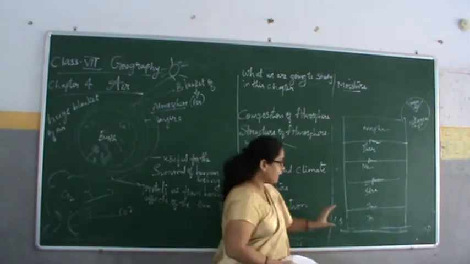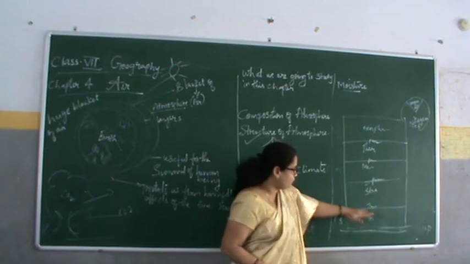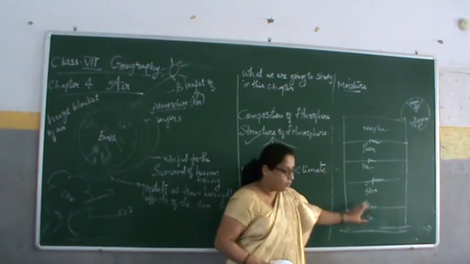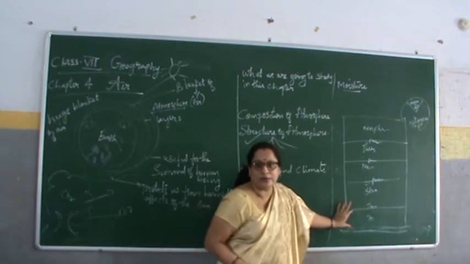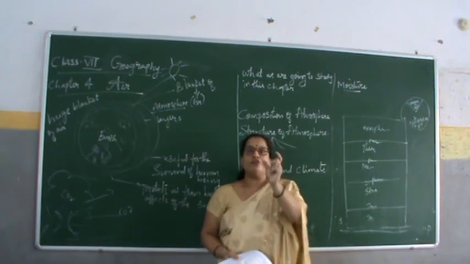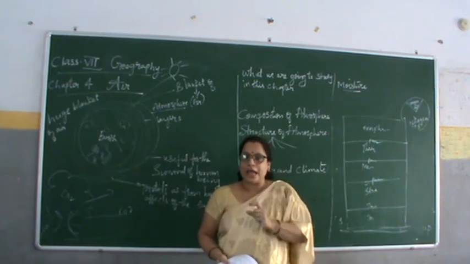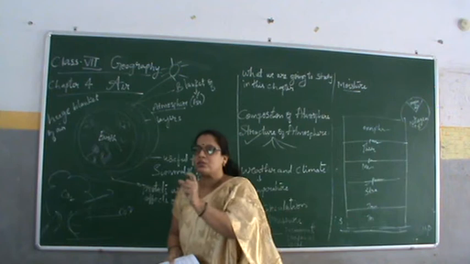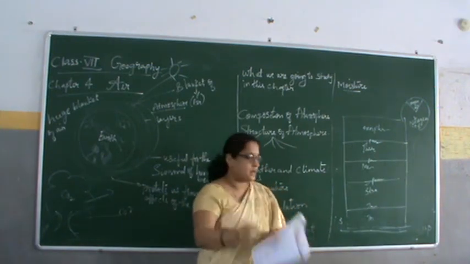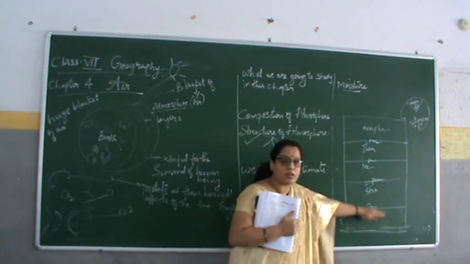After here, the tropopause is there. In between, one line is there where the troposphere stops. Only this much is the troposphere, and here is the pause. Whenever you are watching TV or any game, if you want to go outside or someone comes, what will you do? You will pause it. Yes or not? You will pause. In the same way, the troposphere pauses here.